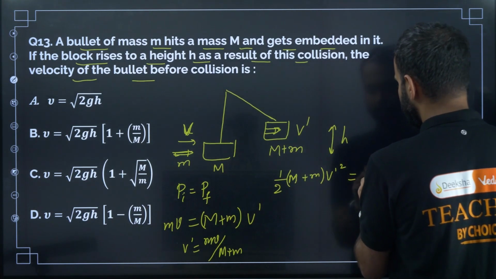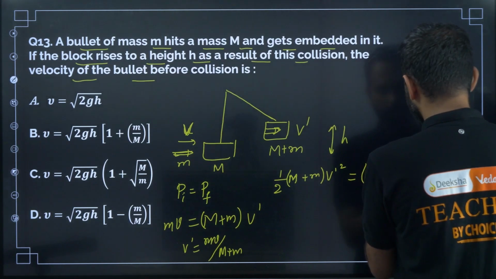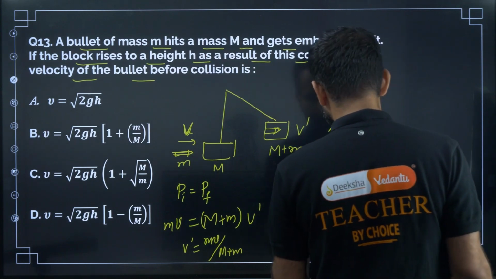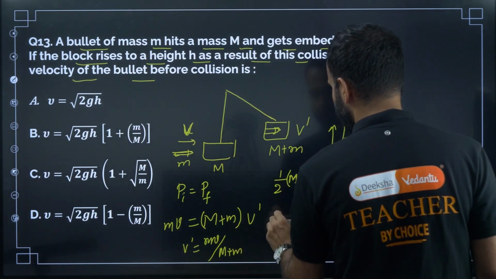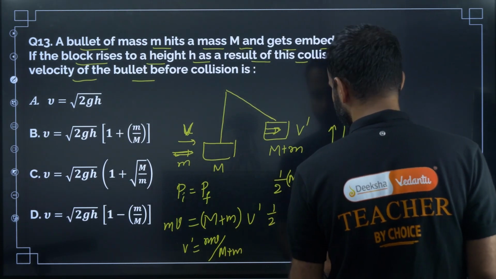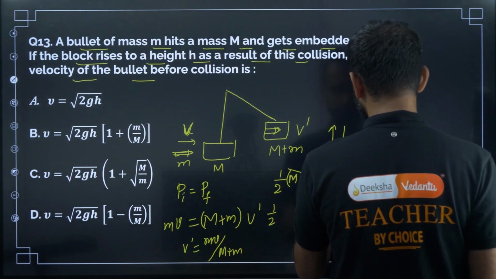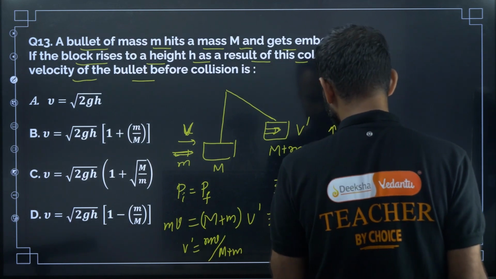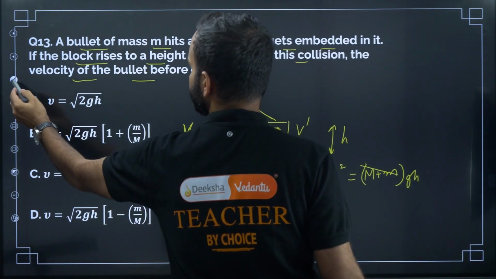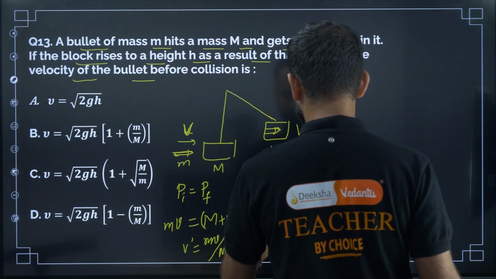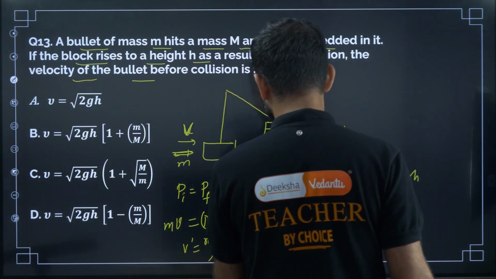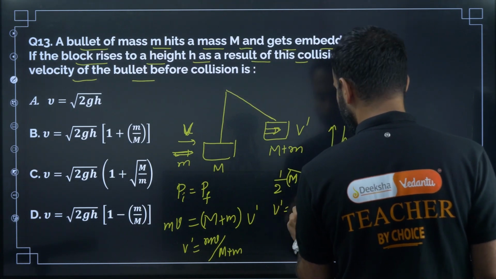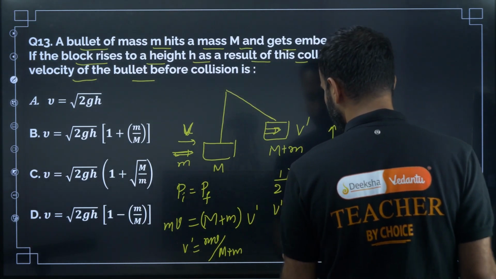So that will be (M plus m) into g into h. Now V dash is mv divided by (M plus m), right? So now half into V dash squared, anyway (M plus m) will get cancelled. So V dash is equal to root of 2gh, okay? V dash equal to root of 2gh.